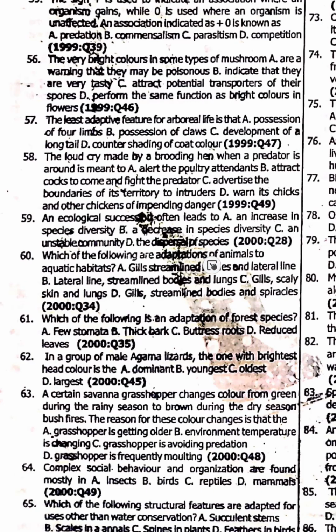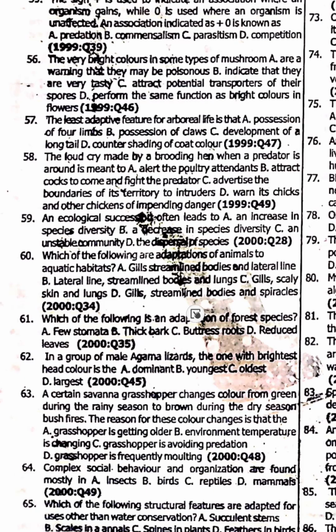60. Which of the following are adaptations of animals to aquatic habitats? 60 is gill, scaly scale, and lungs. Option C. 61. Which of the following is an adaptation of forest species? 61. Buttress roots. All those plants wey dem dey forest, they get buttress roots. You could check out the meaning of buttress roots. Buttress root helps for support and to obtain water from shallow level of the soil.